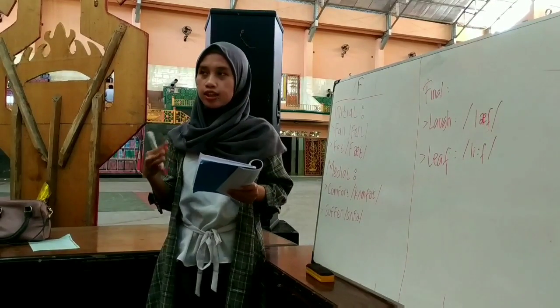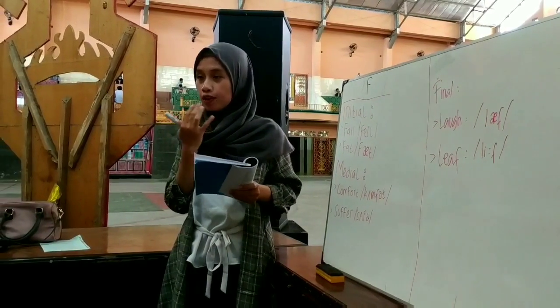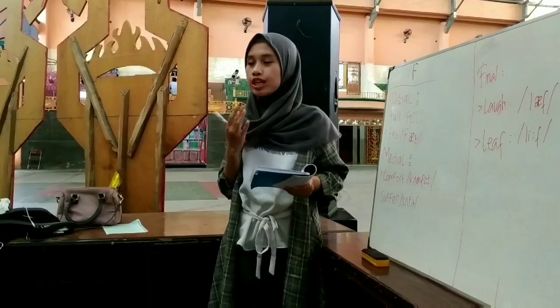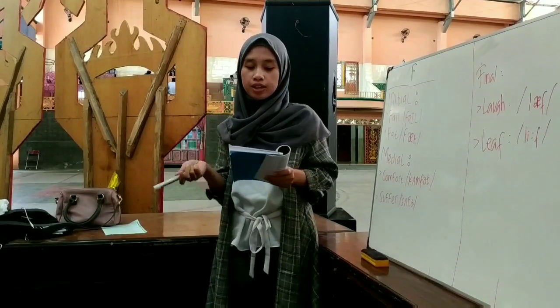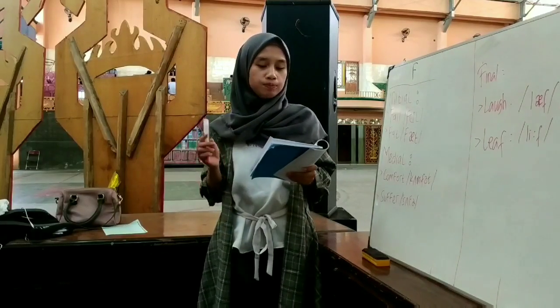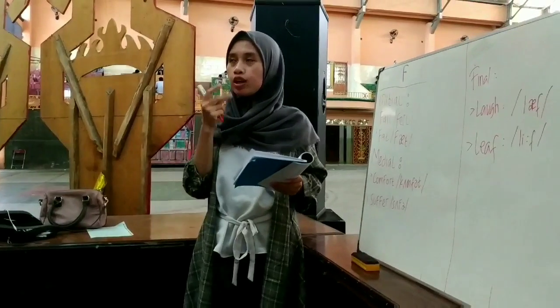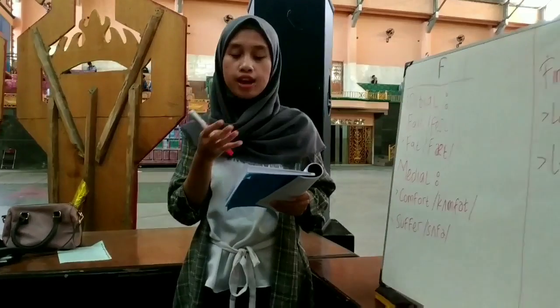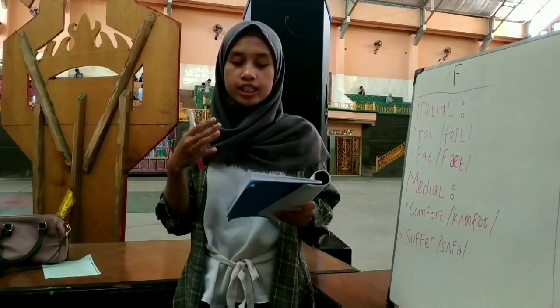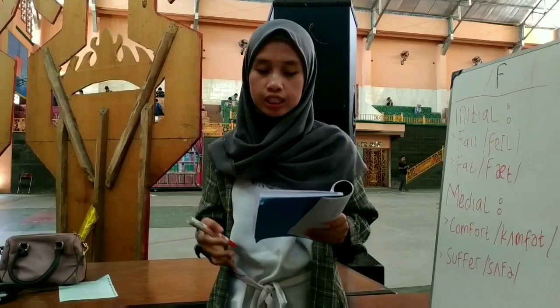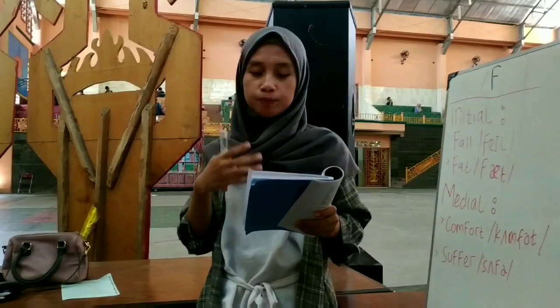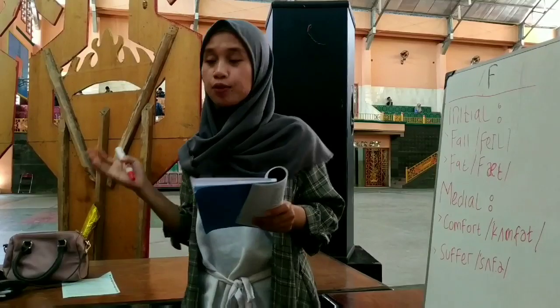Labiodental is when the lower lip touches the upper teeth, and the manner is fricative. When you produce the sound, the air escapes with difficulty, so that a hissing sound is produced.